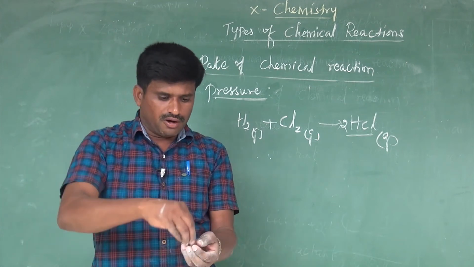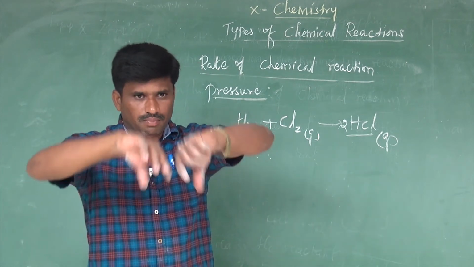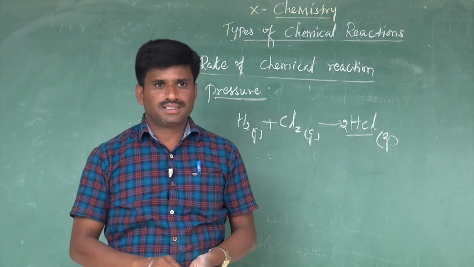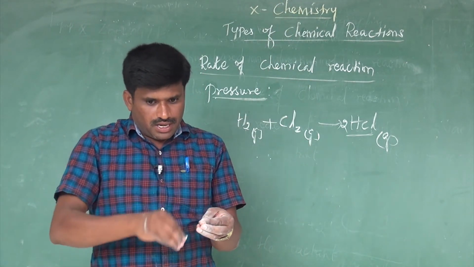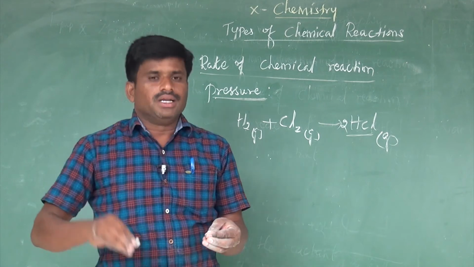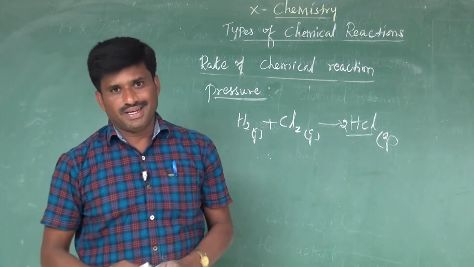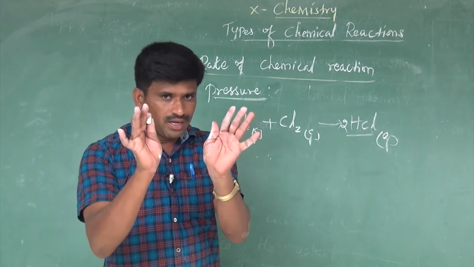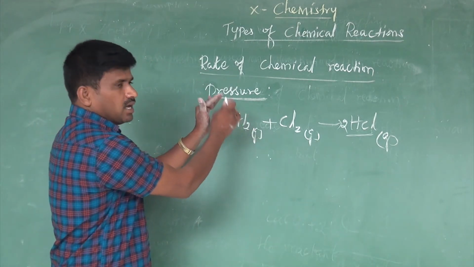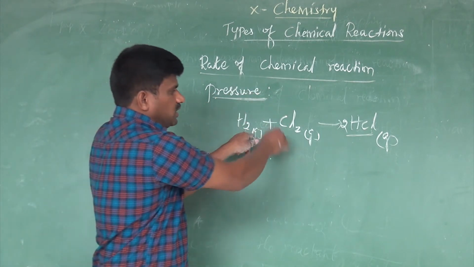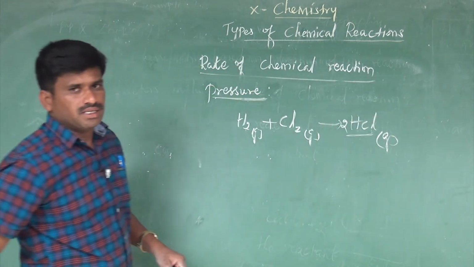When we open the soda, bubbles come out. That gas is carbon dioxide. So as pressure increases, dissolving of carbon dioxide in water also increases. This is also a factor which influences the rate of chemical reaction, that comes under pressure. When the pressure increases, the rate increases.